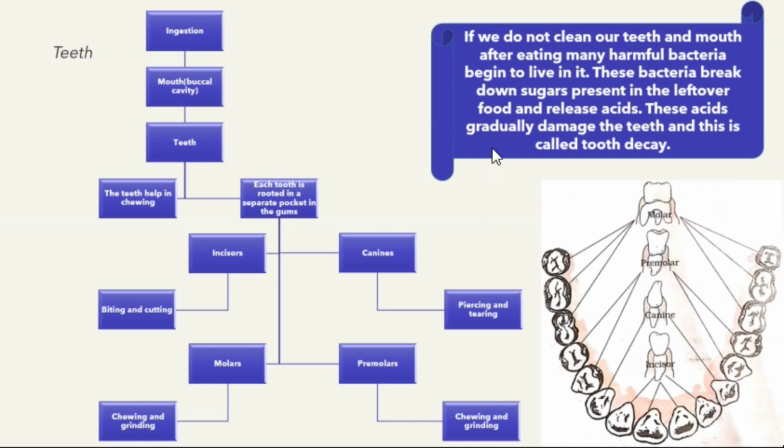Also, we have another important piece of information related to the health care of teeth. If we do not clean our mouth and teeth after eating, many harmful bacteria begin to live in it. These bacteria break down sugars present in the leftover food and then they release acids. And these acids gradually damage the teeth, and this is called tooth decay.